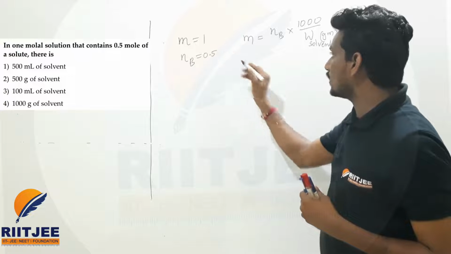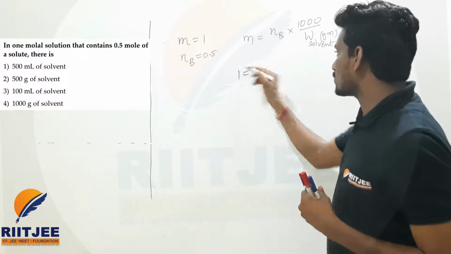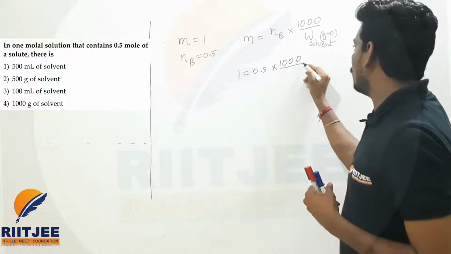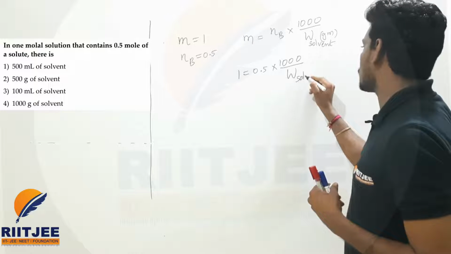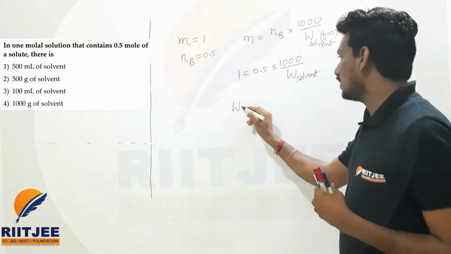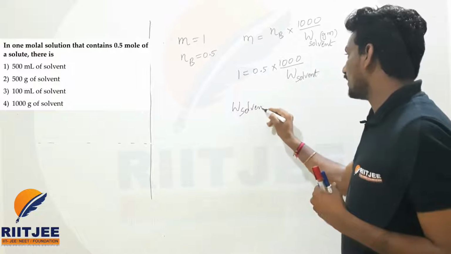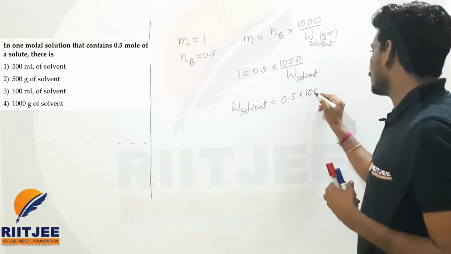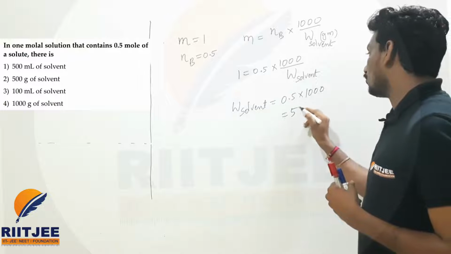Now molality is given as 1, number of moles is 0.5, times 1000 divided by the weight of solvent in grams. From this we can calculate the weight of solvent. So weight of solvent is equal to 0.5 times 1000, which is equal to 500.